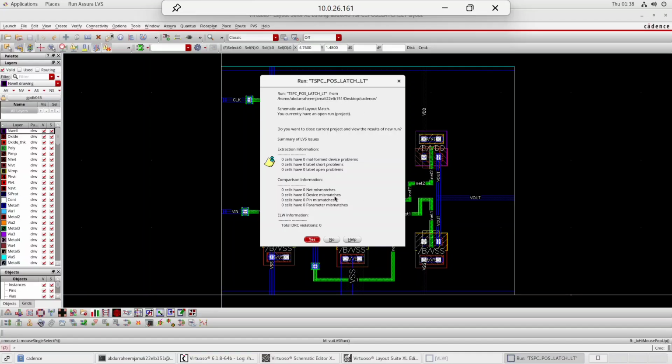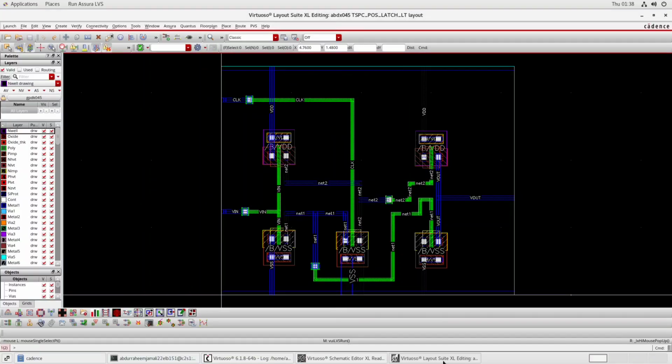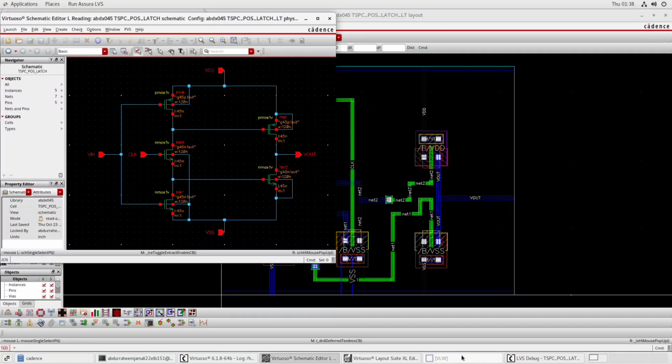So yes, now we got the output which confirms that we have total DRC violations to be 0, and here you can see our DRC violations are 0. Let's see whether it matches or not.